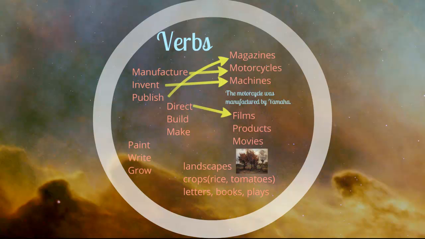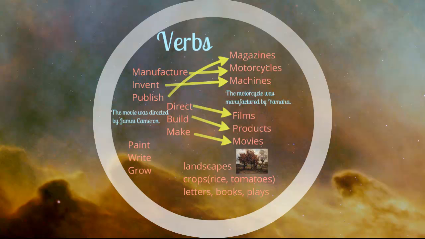Direct, build and make. What kind of things do we direct? Films. What kind of things do we build? Products. What kind of things do we make? Movies. Let's look at an example of one of the verbs. The movie was directed by James Cameron. The product was built by. The movie was made by.